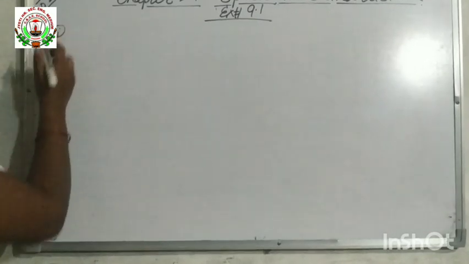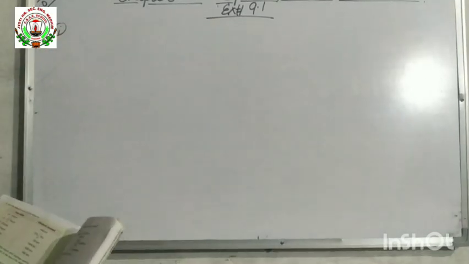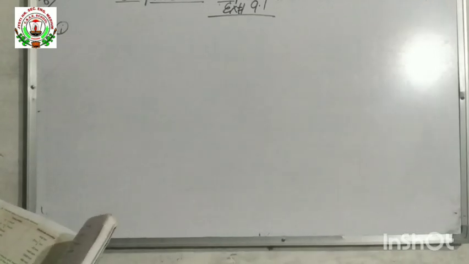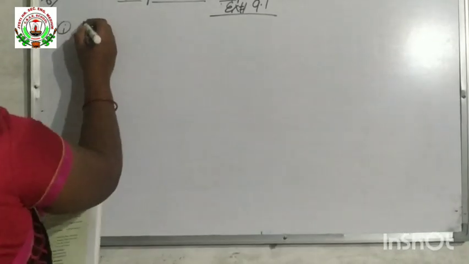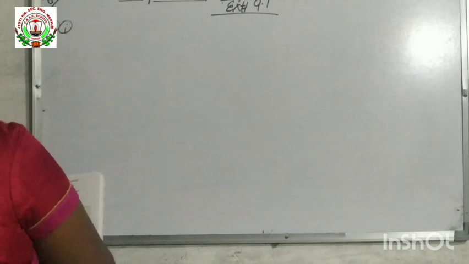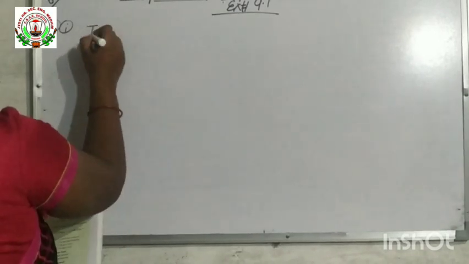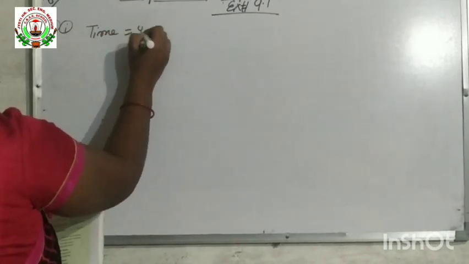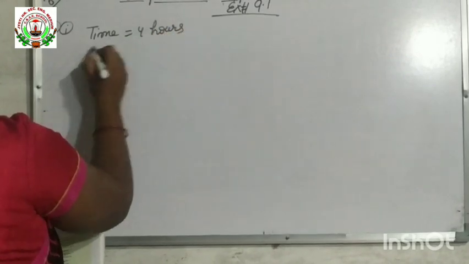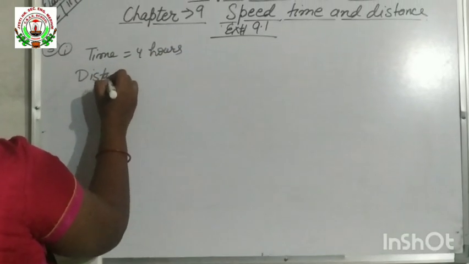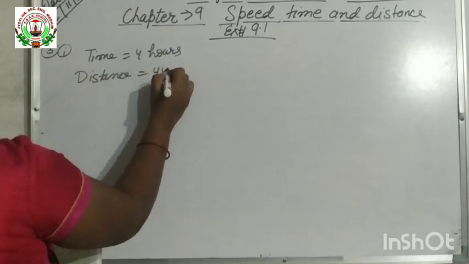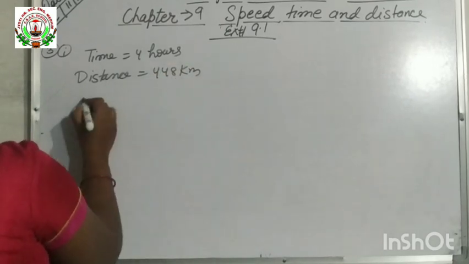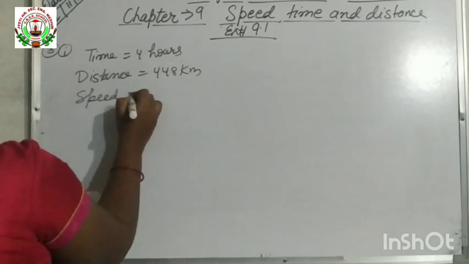Question number 3. Here 1 to 6 questions are given. Only 2 I am solving. The rest of the questions you will try to do. Find the speed in each of the following. Time is equal to 4 hours. Distance is equal to 448 kilometer. We have to find out the speed.